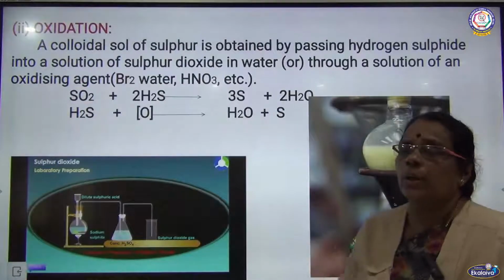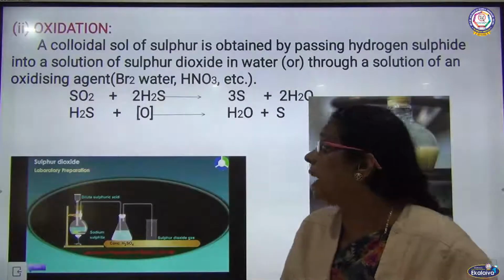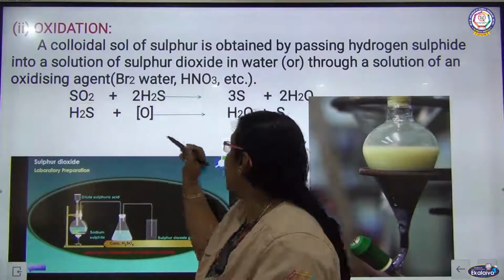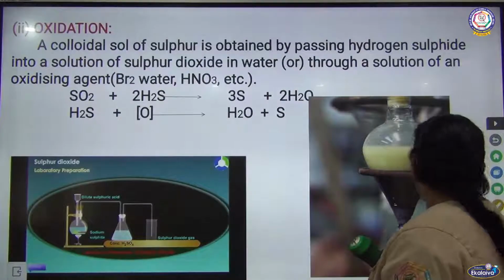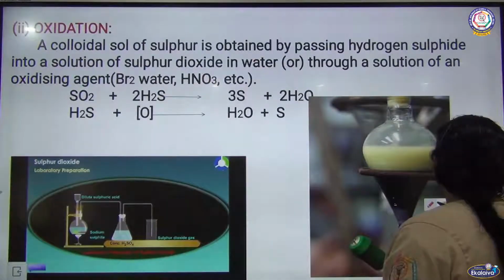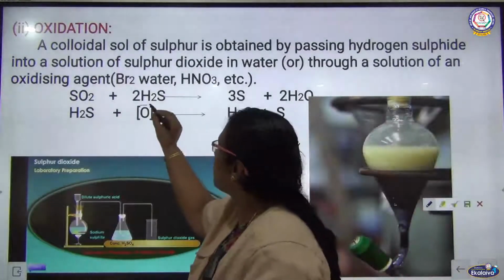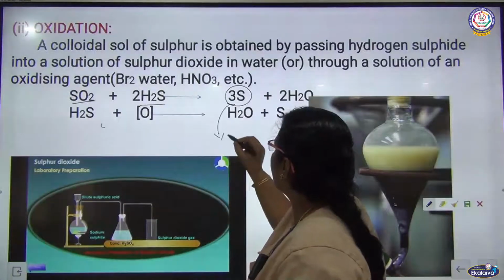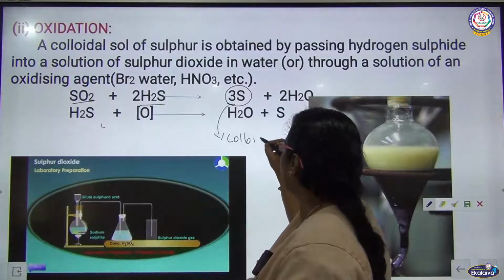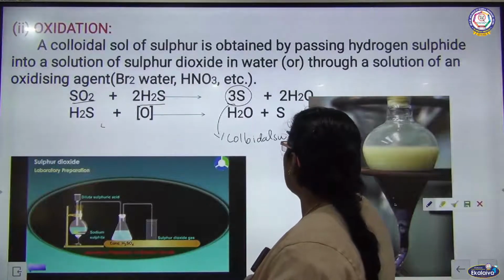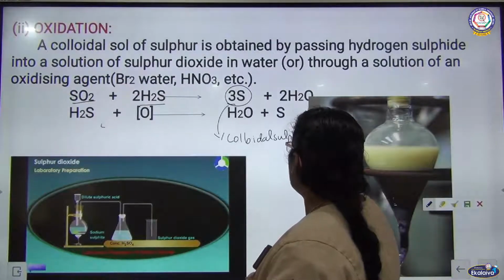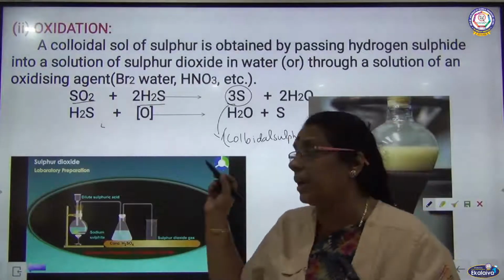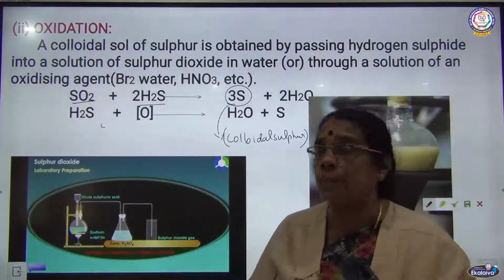The next one we are going to talk about is oxidation. When hydrogen sulfide gas passes through sulfur dioxide, we get colloidal sulfur, sulfur in the colloidal form, with the liberation of water. So this is again another method of preparing colloids.